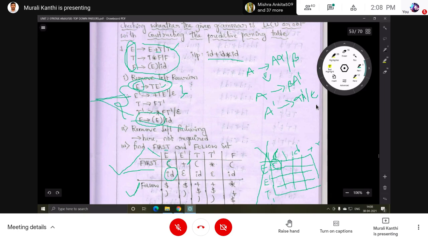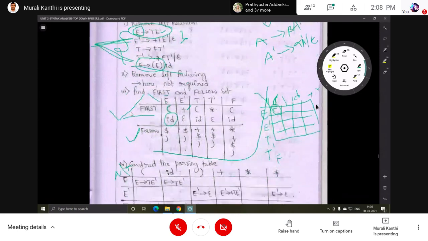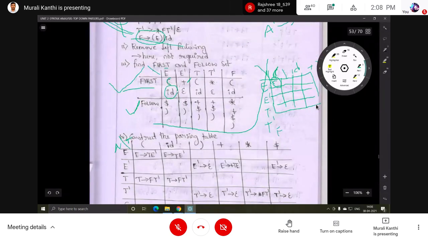These are the new ones. In these two rows, the E dash row and the T dash row, fill the entries with follow, that means whatever the follows of E dash and of T dash are.